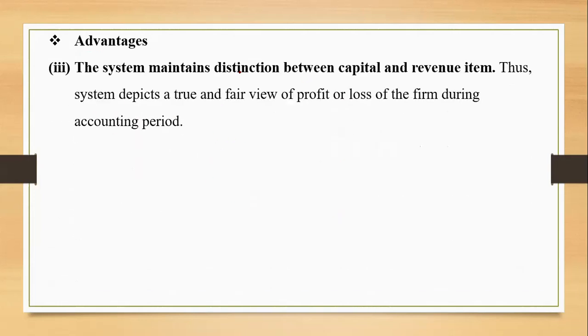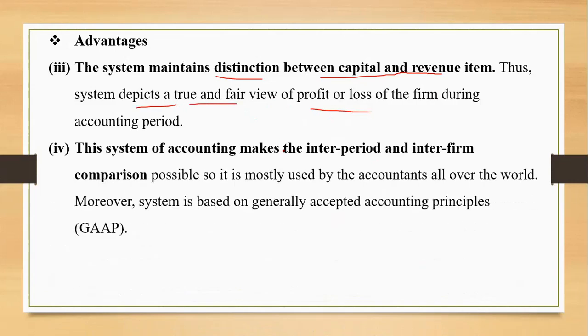Third, the system maintains a distinction between the capital and the revenue item. The same thing was a disadvantage. No distinction is made between the capital and the revenue items under cash basis, and the same is the advantage over here. The system maintains the distinction between the capital and the revenue items, so the profit and loss account will depict a true and fair view. This system of accounting makes the inter-period and the intra-firm comparison possible because it is based on the accounting principles basically, right?